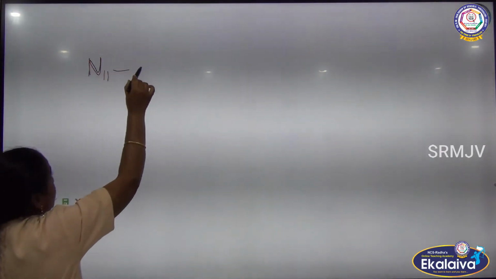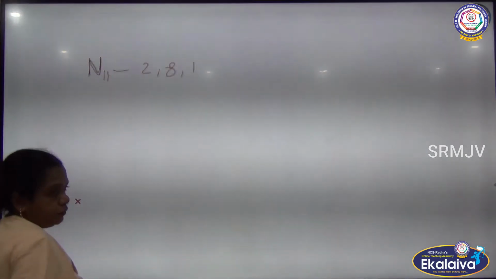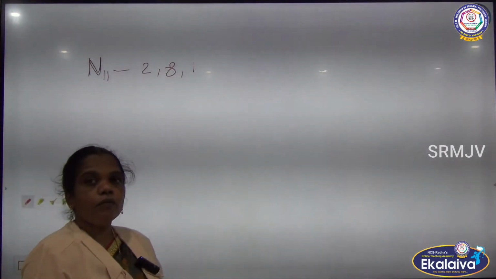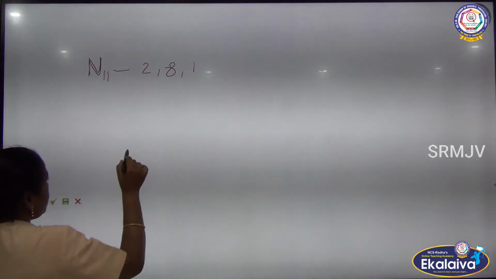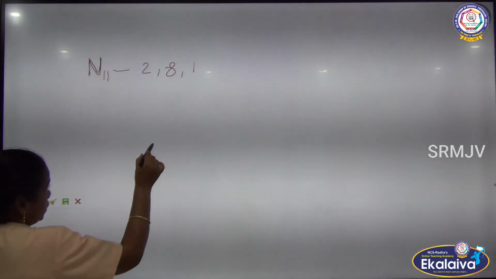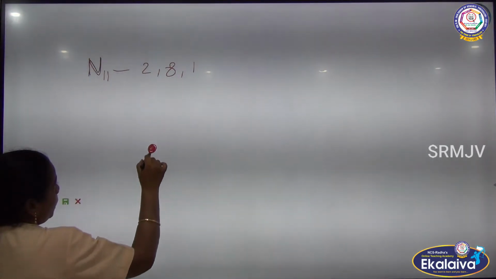Sodium 11 has the electronic configuration 2, 8, 1, so in the outermost shell there is only 1 electron. Now we will see the electronic structure. This is the nucleus of an atom.